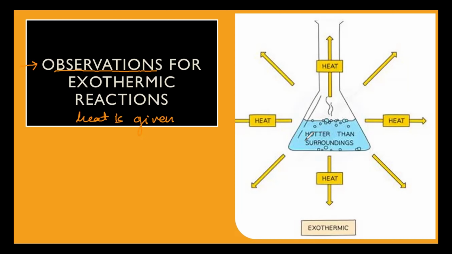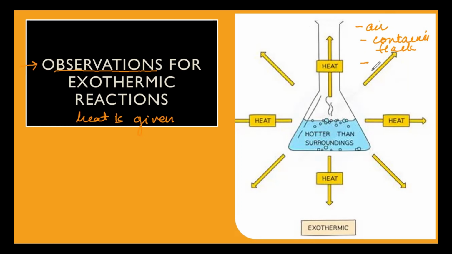Now, that surrounding can be air, or it can be the container. The container, that means I'm here using the flask. So the flask is the container, or it goes to the thermometer if it is fitted to the setup.